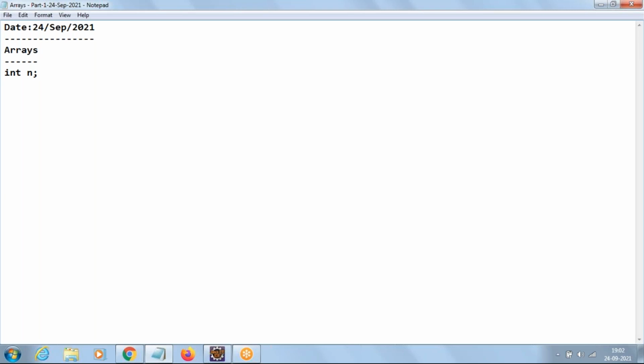Yeah. So whenever we declare a variable like int n, how many values can we store in the n variable? Only one value. Our requirement is to go with 10 values, then we can declare 10 variables. If our requirement is 1000 values, then we cannot go with 1000 variables. Your time goes only for typing 1000 variables, and managing 1000 variables is very complex.